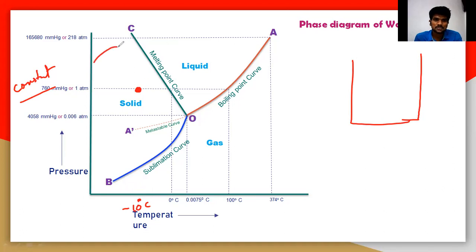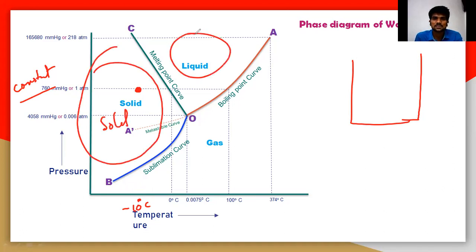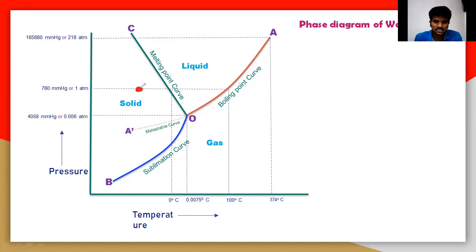This particular area is completely the solid phase, this area is the liquid phase, and this area is the gaseous phase. So on this particular point, there is only the solid phase here.